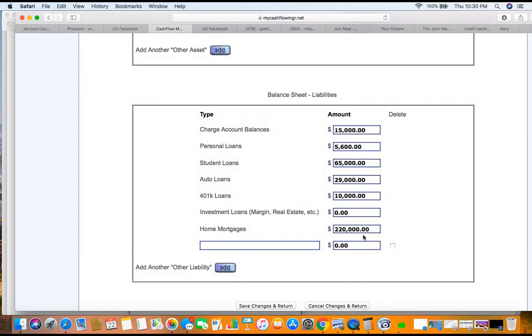How much do you owe, okay? Your personal loans, what do you got out there? Student loans, how much you got? Auto loans, 401k loans. Some of us got that, right? How much is owed on that house?